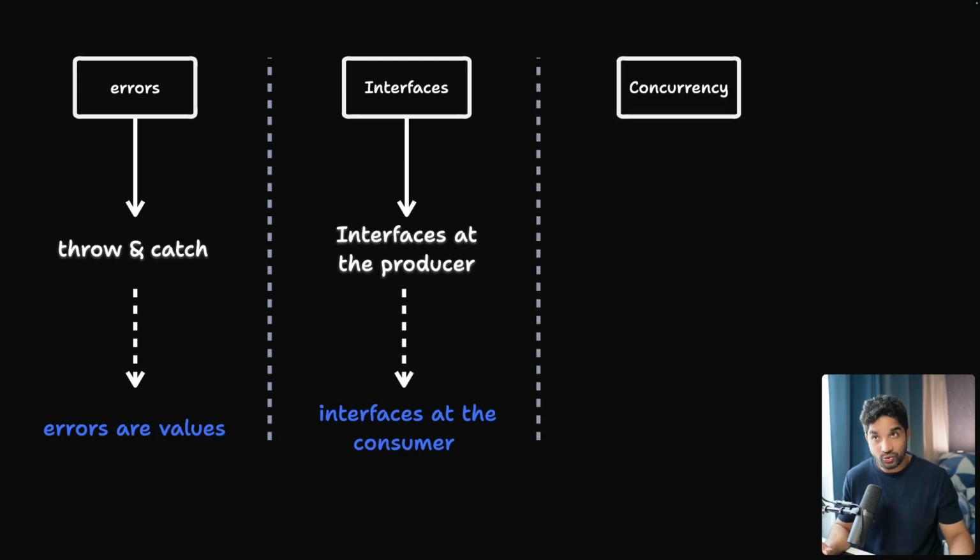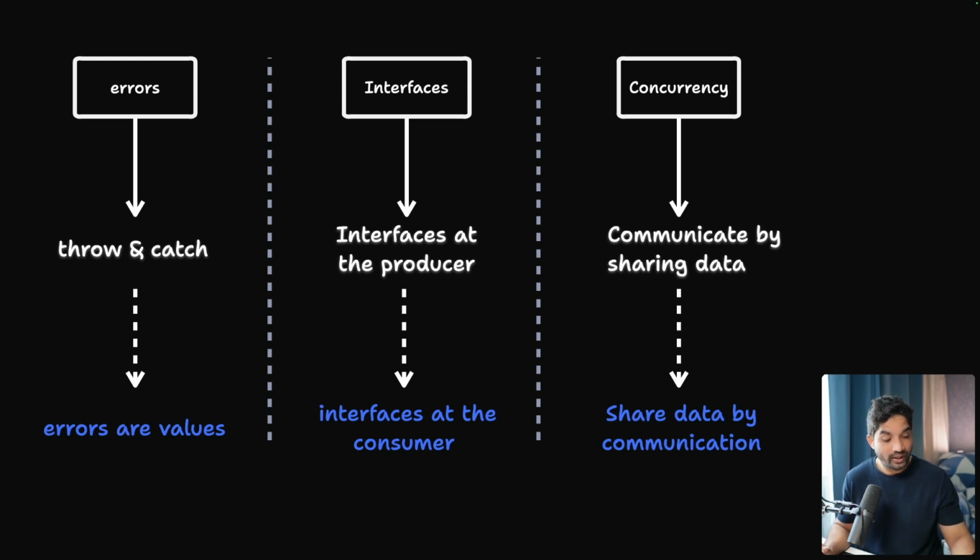Okay, so in other languages we have different kinds of ways to achieve concurrency. For example, in JavaScript we have something called async await. The IO operations are done concurrently, but since JavaScript is a single-threaded language, eventually the execution happens on the same thread. In Java we have multi-threading where we can do things, but there is a very big difference, and that difference is, in other languages we usually use this thing called communicate by sharing data.